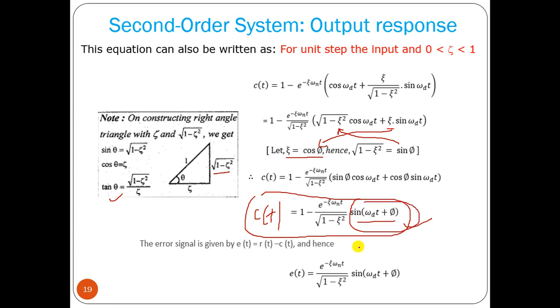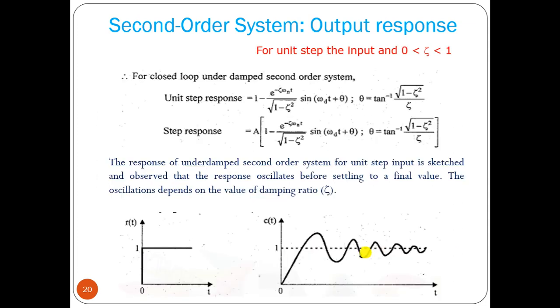Now the error signal we can find, E equal to RT minus CT, that we know. RT is 1, we know, so the error signal ET will be this one. This one will be cancelled out. So what we can see, if we have a unit step response, then this is your equation, the under damped response, where theta equals tan inverse of root of 1 minus zeta square by zeta.